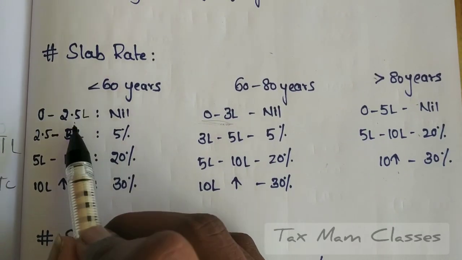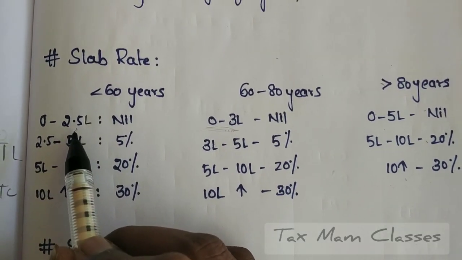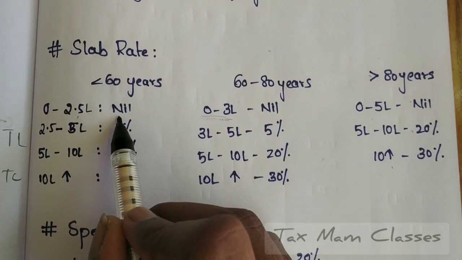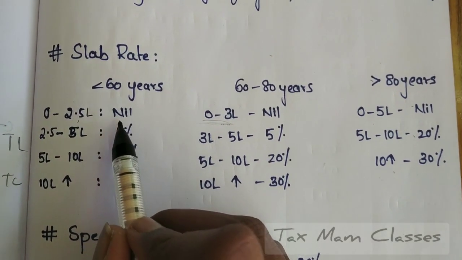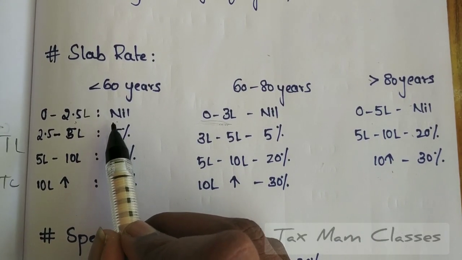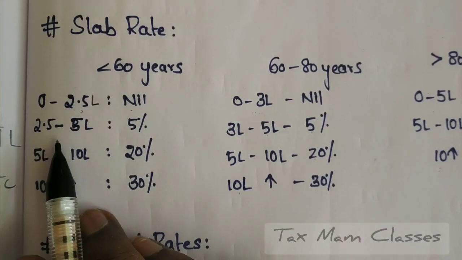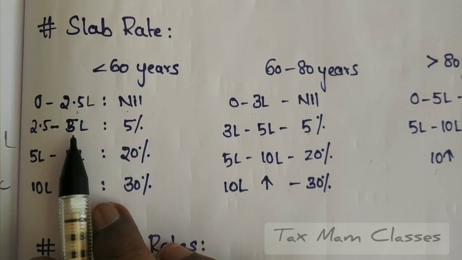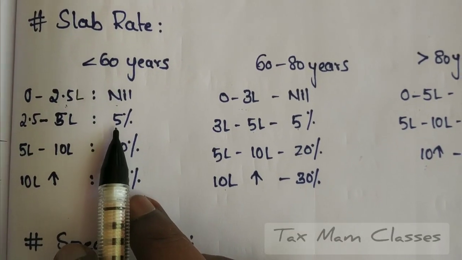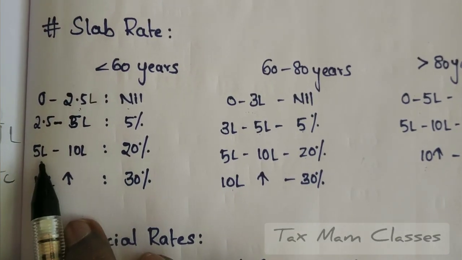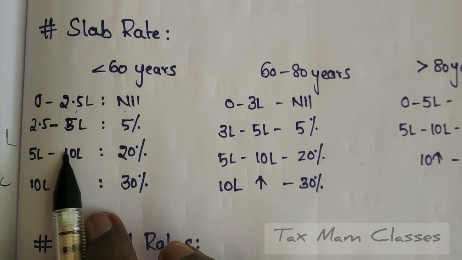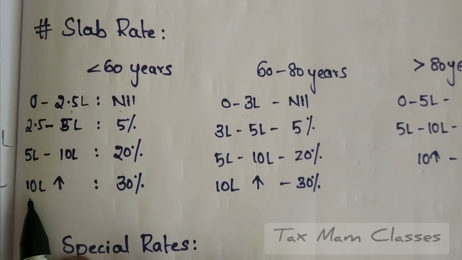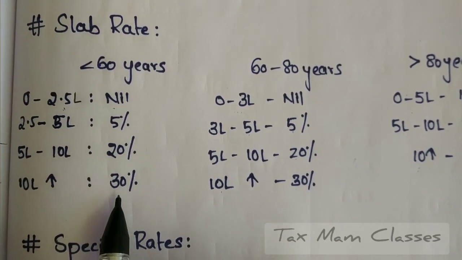Up to 2,50,000, whatever the income the assessee is earning, the tax liability will be nil. The assessee means the person who is paying tax. If he or she, a normal citizen, is earning income between 2,50,000 and 5 lakhs, then the tax liability is 5%. If the total income is between 5 lakhs and 10 lakhs, the tax liability is 20%, and if the total income is more than 10 lakhs, then the tax liability is 30%.